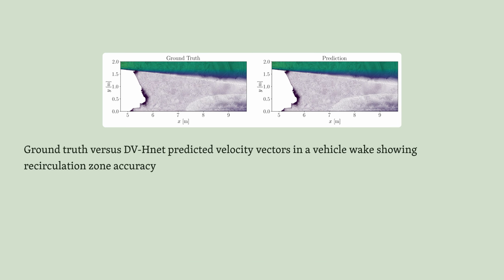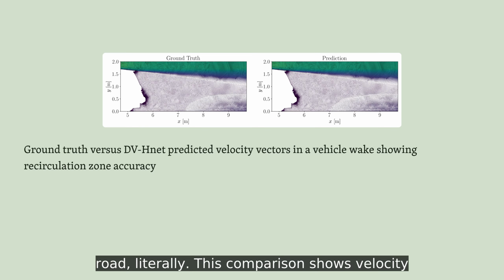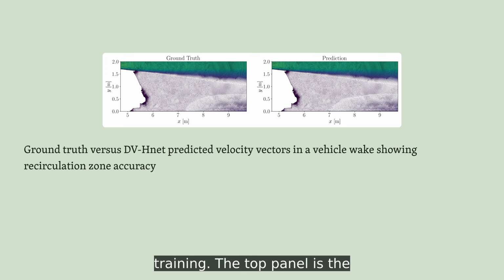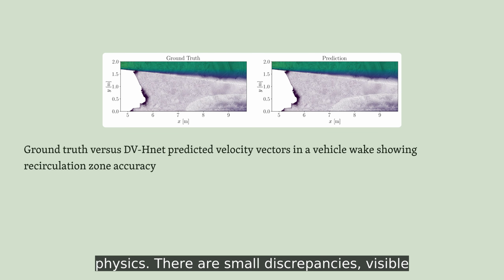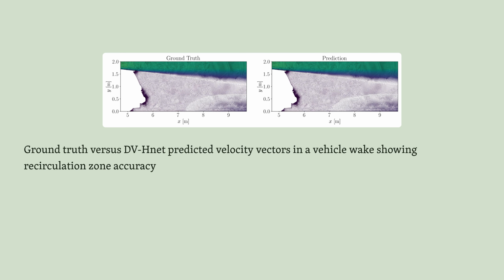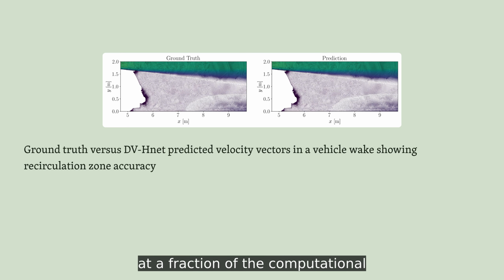Here's where the rubber meets the road, literally. This comparison shows velocity vectors in the wake behind a vehicle the network never saw during training. The top panel is the ground truth from a full computational fluid dynamics simulation. The bottom is the DV-Hnet prediction. Most of the flow field is nearly indistinguishable, but look closely at the recirculation zone behind the vehicle. Even in this notoriously difficult region where flow separates and swirls, the network captures the essential physics. There are small discrepancies, visible as slight differences in vector orientation, but the overall structure is preserved at a fraction of the computational cost.